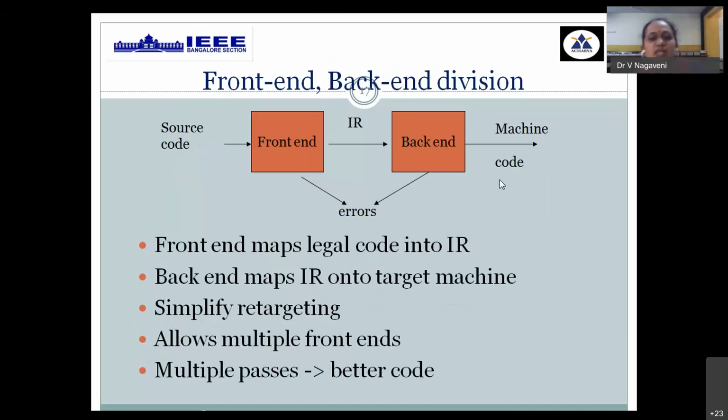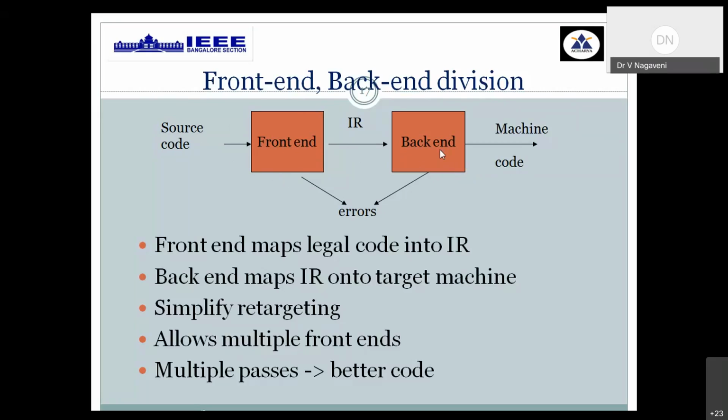Now, the complete compilation process, the phases of a compiler, is broadly classified into two stages called front end and back end, wherein the front end incorporates 4 stages and the back end incorporates 2 to 3 stages. The high level language input program is fed to the first 4 stages, which generate a standard intermediate code as output. That output is called the intermediate representation of the intermediate code generation. That is given to the last 2 stages, which generate the required target code. For simplicity, we are dividing it broadly into 2 stages. Internally, it has the same 6 to 7 stages.